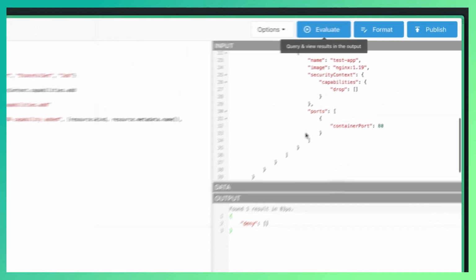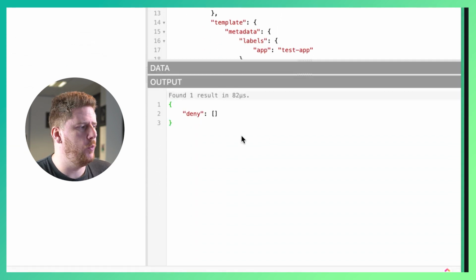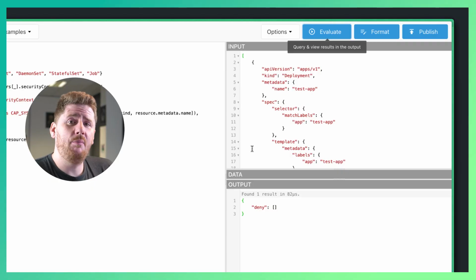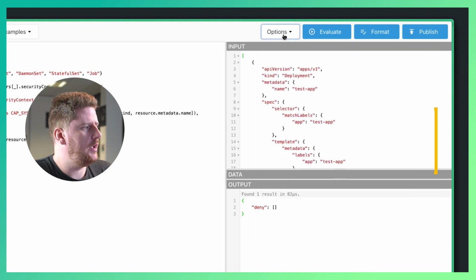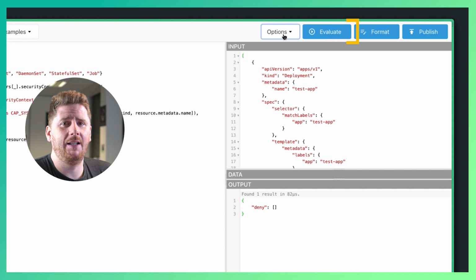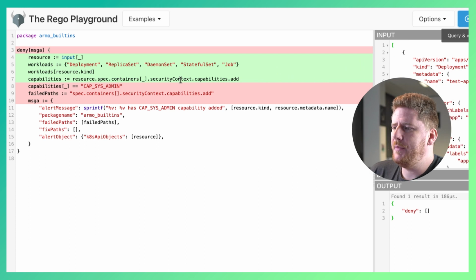So let's add the capability that we don't want to our workload, like so. And if we click evaluate, we don't get a deny in our output. Something is not quite right. So the best way to debug this in the Rego playground is to turn on the options for coverage. Now when we click evaluate, we will see a line-by-line breakdown of any evaluation that was true or false. And as we can see here, it never reaches line 8 where it checks for the capability cap sysadmin being added. And the reason is the path for the container spec or properties on our deployment is incorrect.